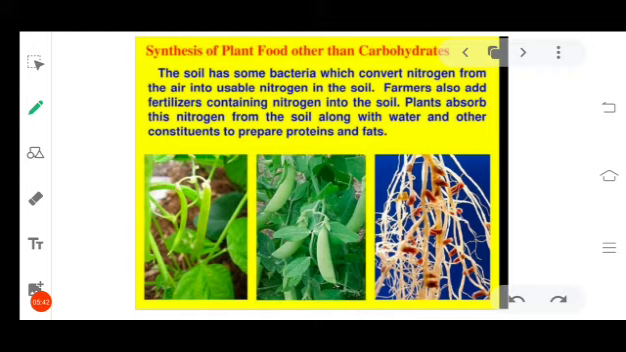Now, this is how the plants get the nitrogen, which is available in the atmosphere and will be fixed by microorganisms in the soil. The special kind of leguminous plants which have the root nodules contains bacteria which fix the atmospheric nitrogen in the soil and will be absorbed by plants to produce proteins.